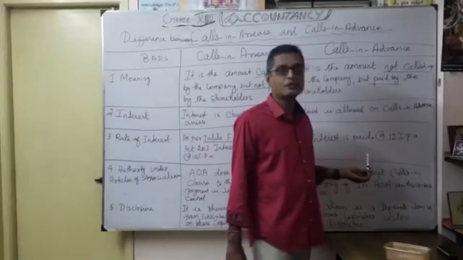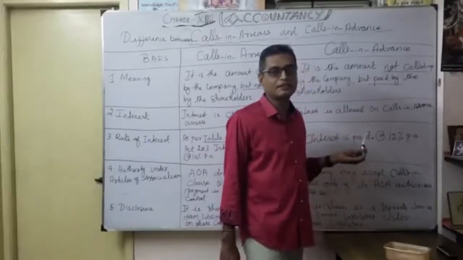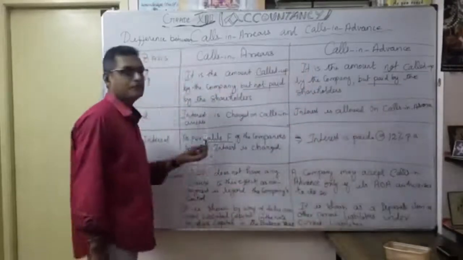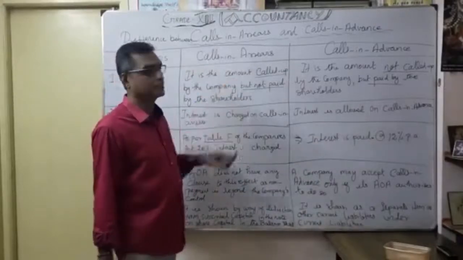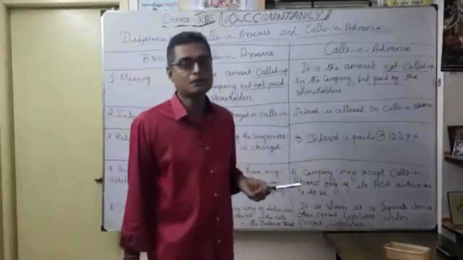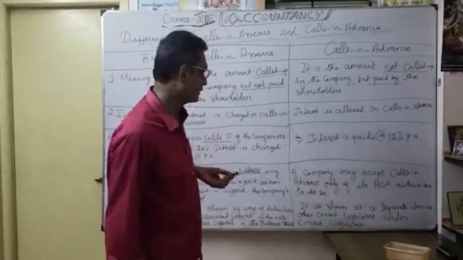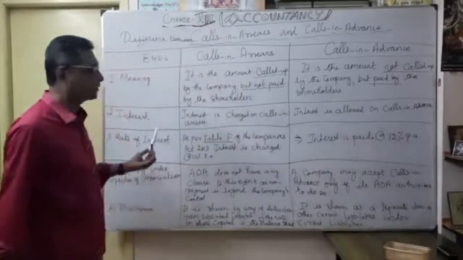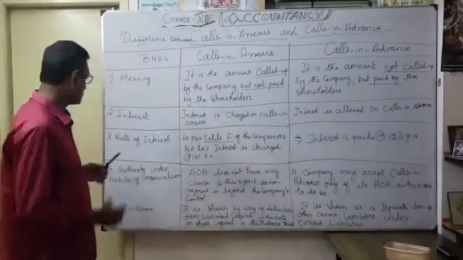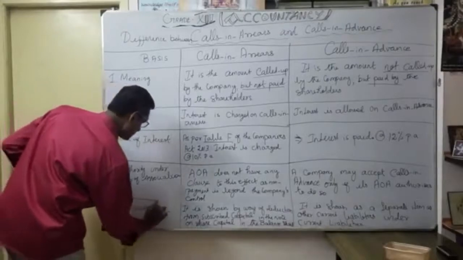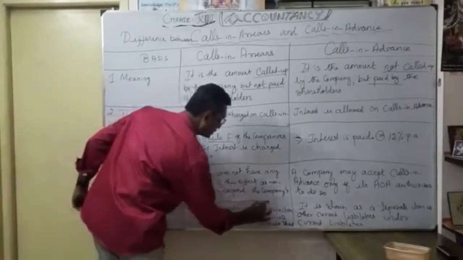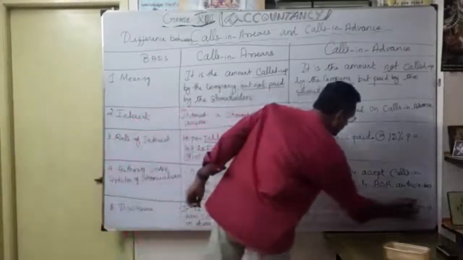Here, the shareholder will enjoy; they will get the interest. Here, the company will get the income because the company charges interest on calls in arrears for the default of the first call or second call by the shareholder. Okay, that's the third one, rate of interest, very, very important. And the fourth one, authority under articles of association. It's a very important one.